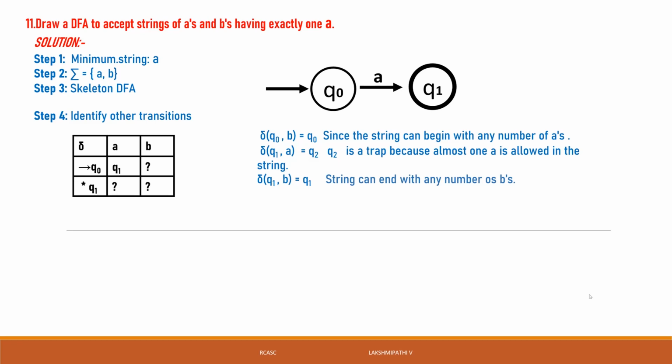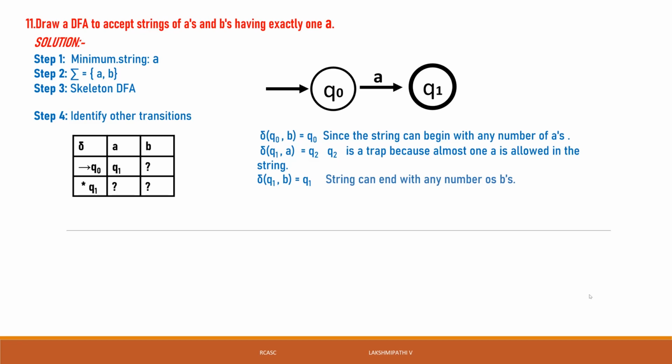One more thing, in the last class I already explained what a trap state is. A trap state is a state that has transitions to itself for all the input symbols chosen from sigma. For example, q0 of a is q0 only, q0 of b is also q0 only, and it is not a final state.